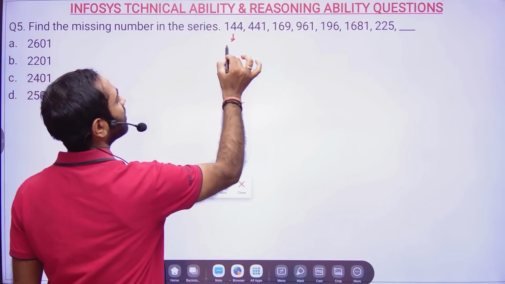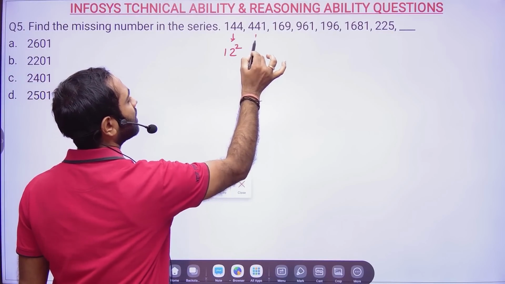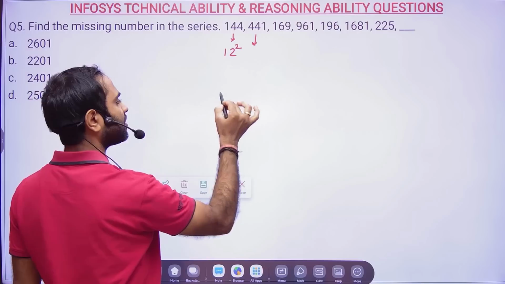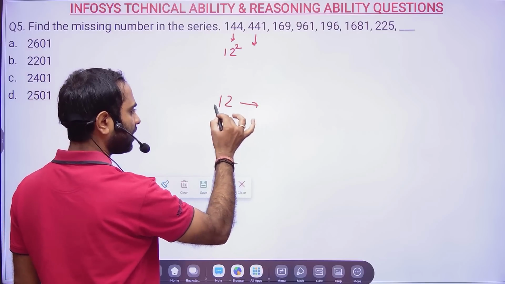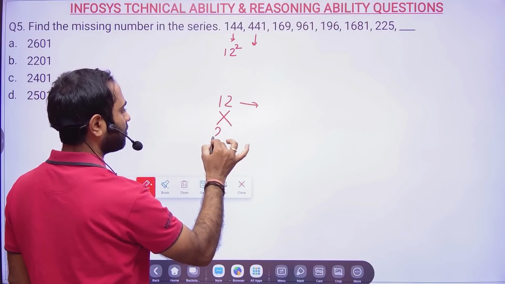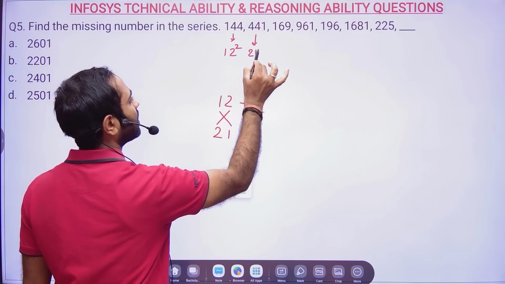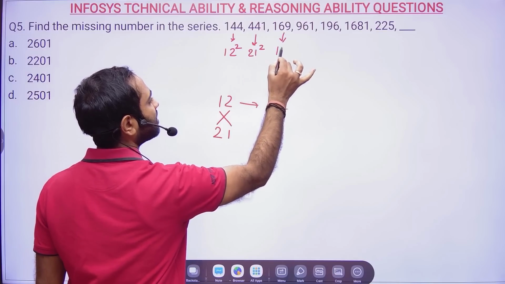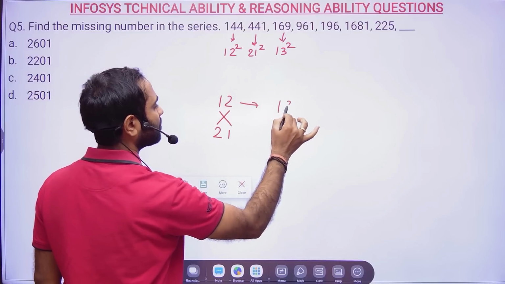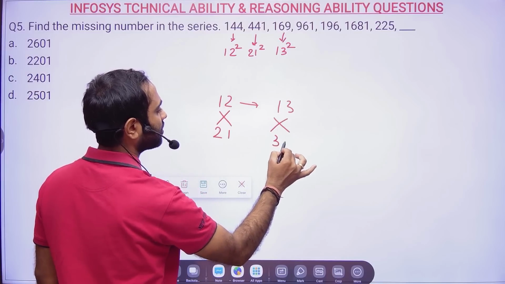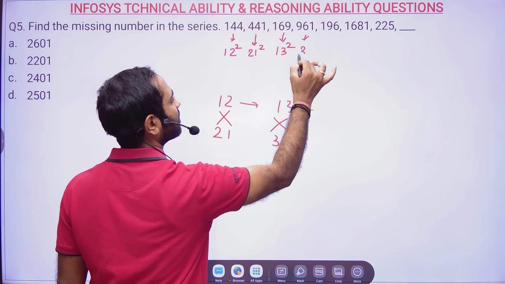See, this is 12 square, okay? And then this is 12, just reversed. If you reverse the digits of 12, it becomes 21. So this is nothing but 21 square. Then this is 13 square. Then reverse the digits, 31 square. So this is nothing but 31 square.